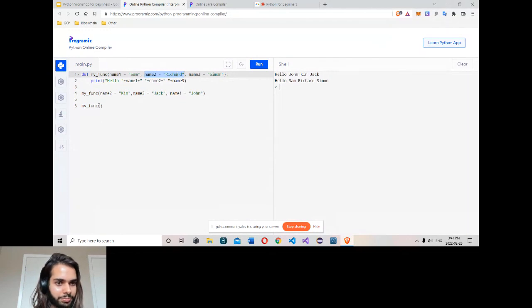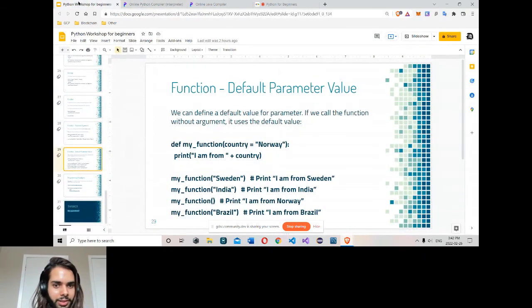If I do it this way, I can assign test here. So here I give it a test. So simply don't use this mapping. So you go to the first parameter, name 1. So name 1 is test. Now it is not using the Sam. But if I erase it again, run it, Sam. You're going to use the Sam now. So this one is actually a default parameter value. We can define a default value for the parameter. We call the function without any argument. Simply we call the function without any value. It uses the default value.